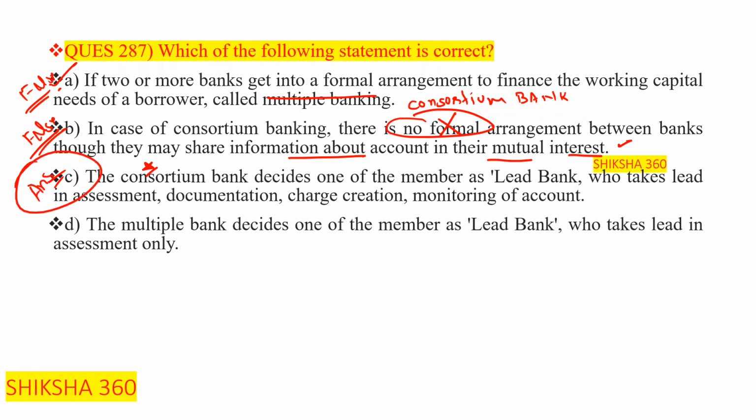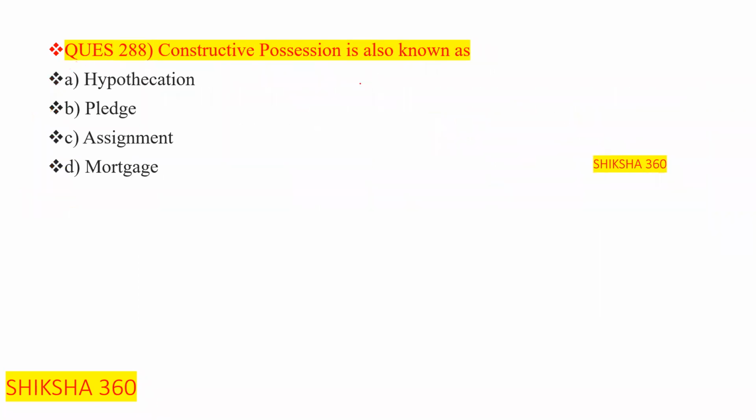Now move to the next question, question number 288. Constructive possession is also known as: hypothecation, pledge, assignment, mortgage. Please tell fast what is the correct answer.